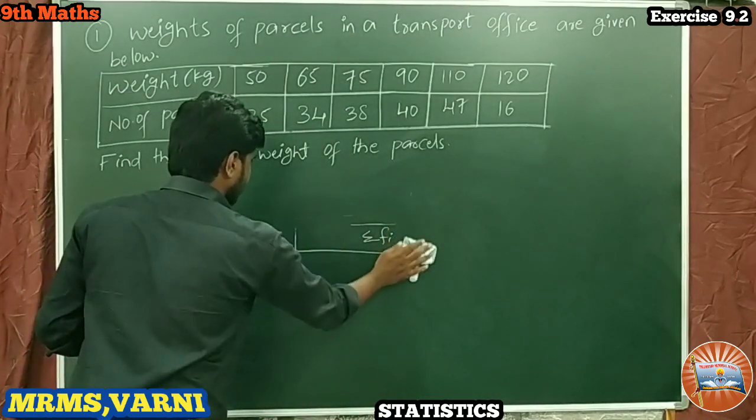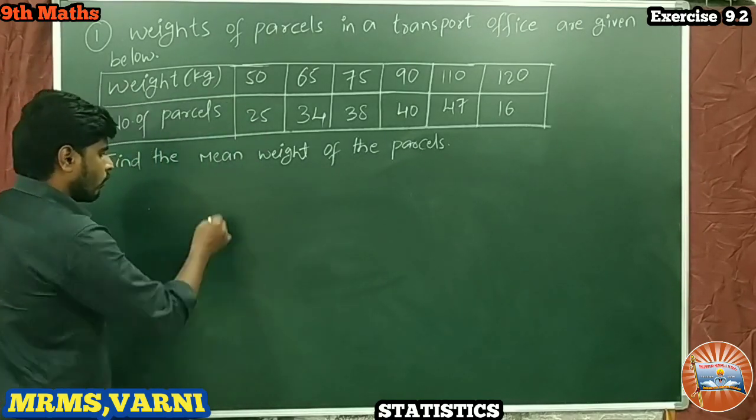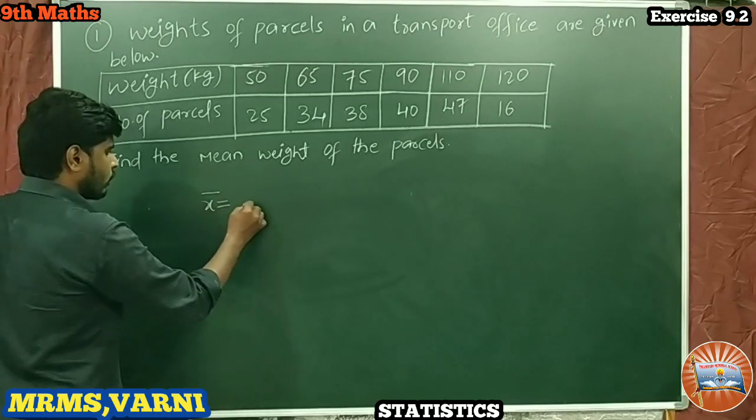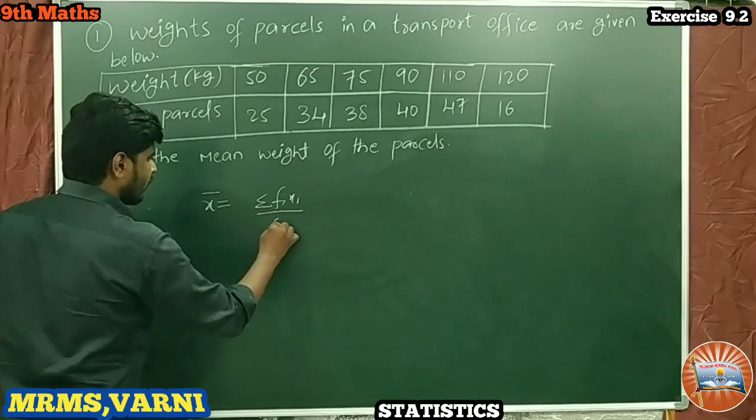So this is the formula. Sigma is nothing but summation. x bar is equal to sigma fi xi by sigma fi.